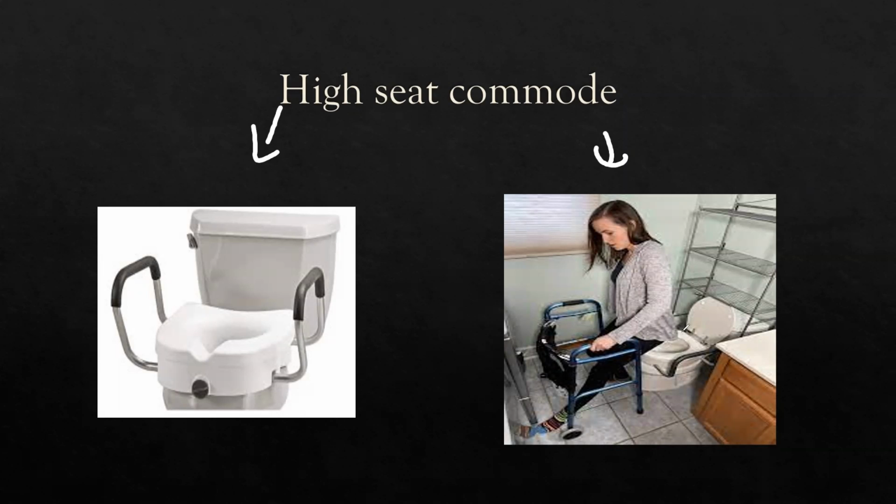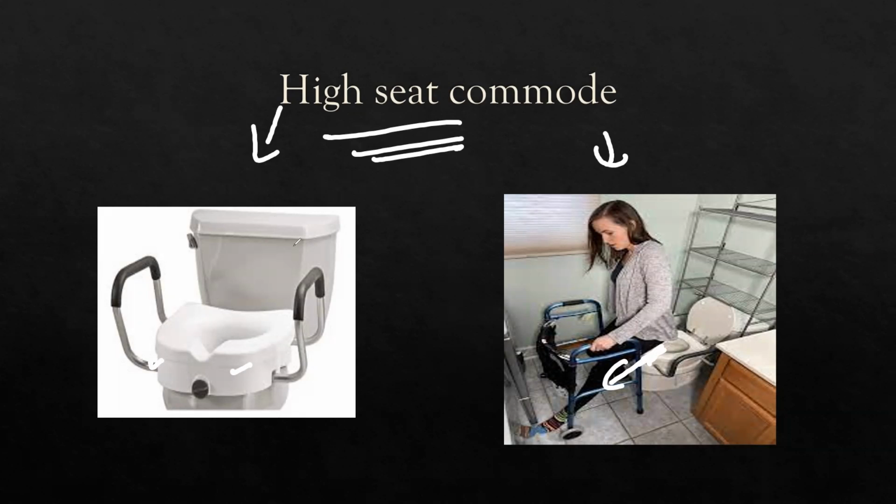We know a high seat commode keeps the hip higher than the knee. You can see here the diagram of the high seat commode. It helps keep the hip higher than the knee and prevents abduction, so it can prevent hip position problems or any complications in total hip replacement. So high seat commode is the right option here.